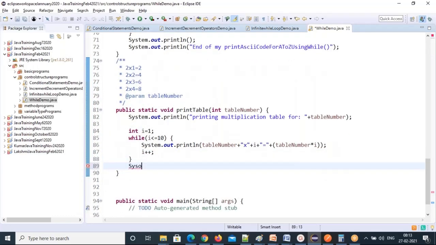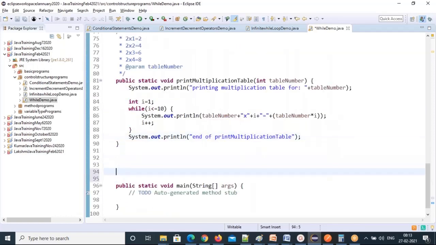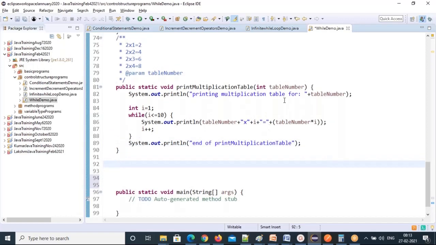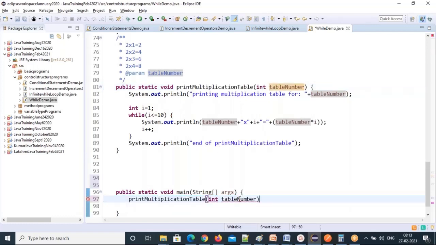So end of printing multiplication table. I'll say print multiplication table, so that's easy. Done. So next program. Any questions here? I want to see the 2 table printing execution. You give the table, madam. You give the table. It will print. Okay. You give the table number, whatever, it doesn't matter. Which table you want, you give. Okay. So the number you need to give, right?